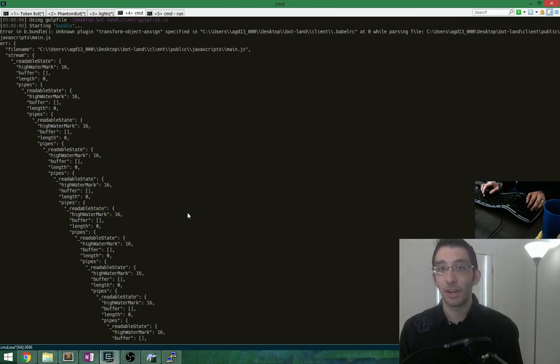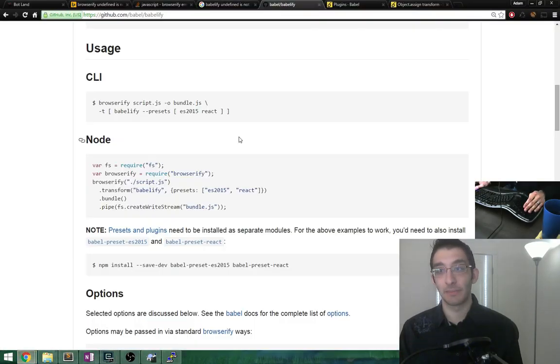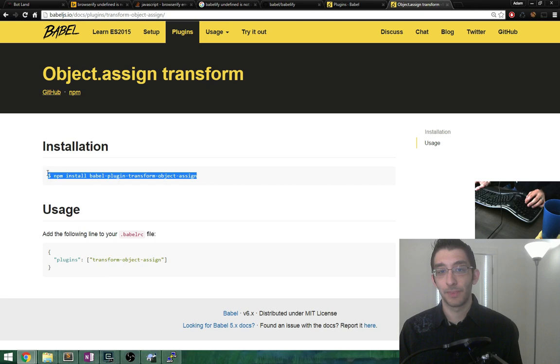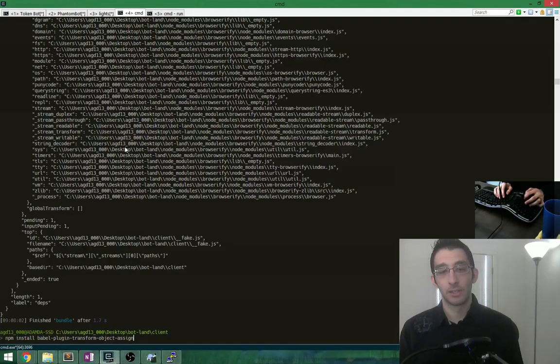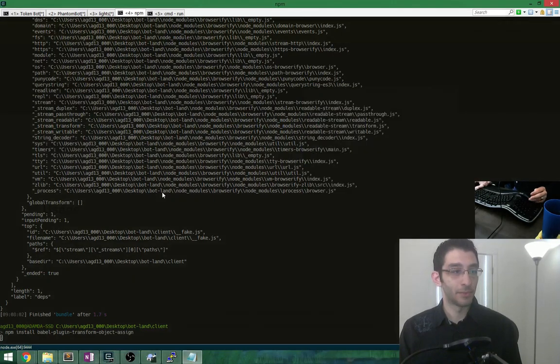Here we go. Unknown plugin, transform object assign, specified in BabelRC. Okay. I guess I need to install this manually. Yeah, I do. So let's just install this and keep track of what crazy stuff we're screwing up.